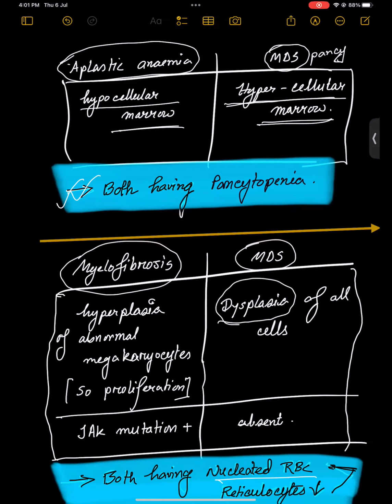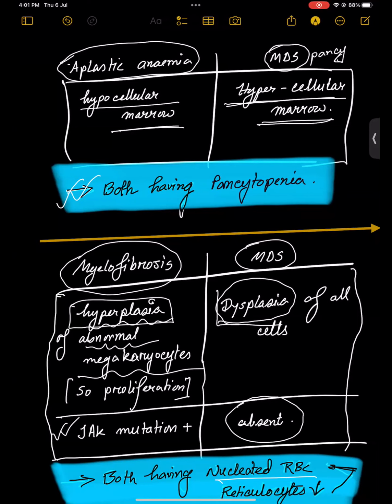But here they have hyperplasia, an increased number of abnormal megakaryocytes, which you will not get in MDS. So this is dysplasia and this is hyperplasia. Also, you can get a JAK mutation in myelofibrosis, whereas in MDS you will not find any kind of JAK mutation. That's how you can differentiate.